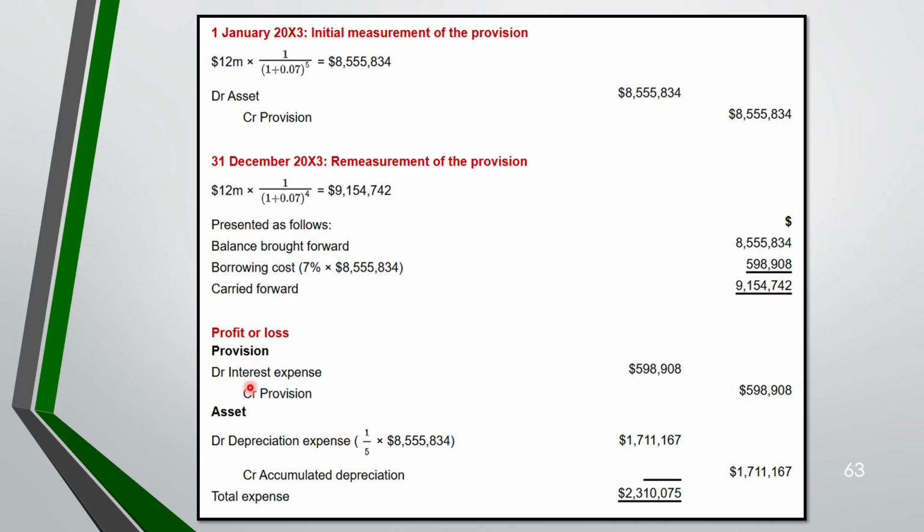Okay. Then in the asset, because there is an asset that has been recognized, you have to depreciate it. So how are you going to find the depreciation expense? You have to go here, 8.5 million, this opening balance, and divide by 5. So that is the depreciation, and credit accumulated depreciation. The total expense will be the interest expense and the depreciation. So this is 2.3 million. Okay, this is very simple.